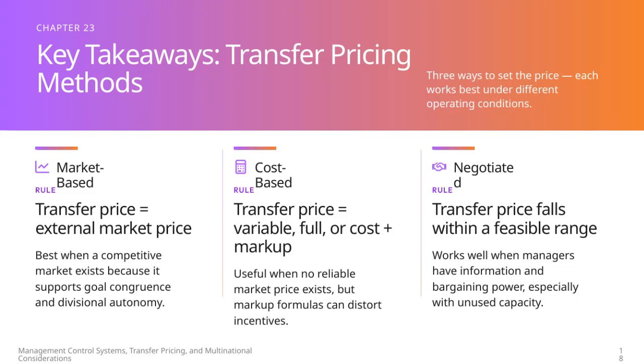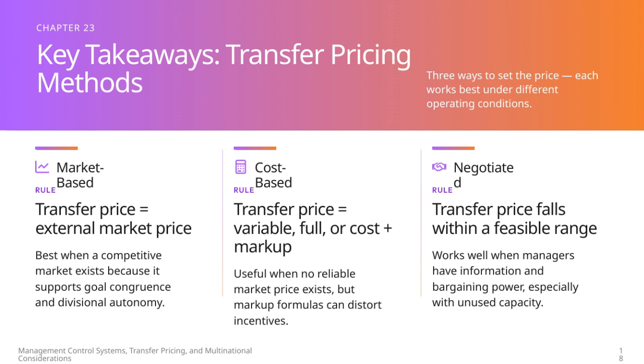When it comes to setting transfer prices, there are three main methods, each suited to different situations. First, the market-based method sets the transfer price equal to the external market price. This works best when there's a competitive market because it aligns the goals of different divisions and supports managerial autonomy. Next, the cost-based method uses variable cost, full cost, or cost plus a markup to determine the price. This method is valuable when no reliable market price exists, although the markup can sometimes create distorted incentives.